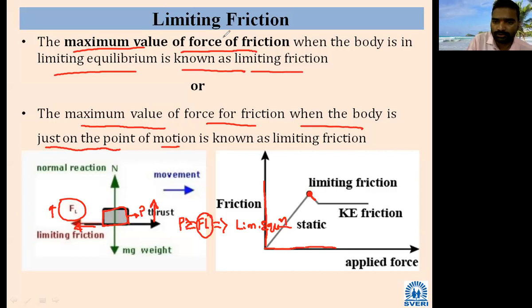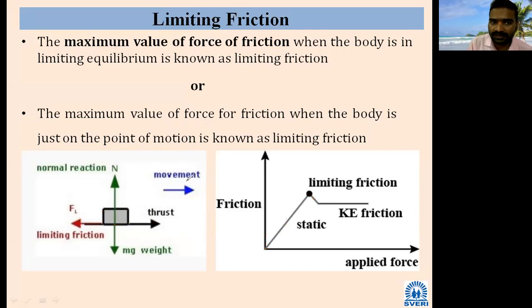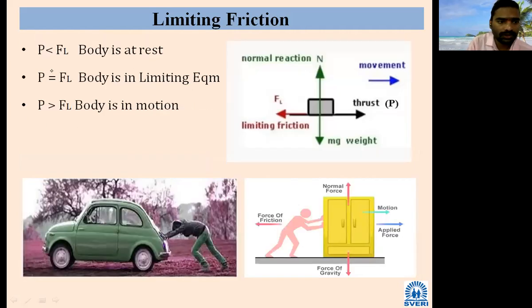In a multiple choice question, limiting friction is the dash value of the force of friction: maximum, minimum, or equal. It is the maximum value of the force of friction. If the applied force is less than the limiting friction, the body is at rest. If the applied force is equal to the limiting friction, the body is in limiting equilibrium. If the applied force is greater than the limiting friction, the body is in motion.